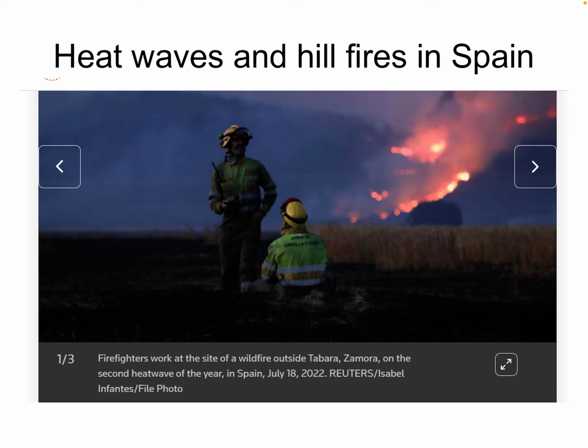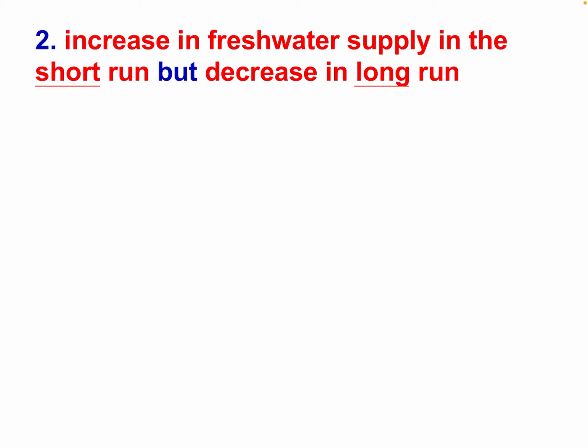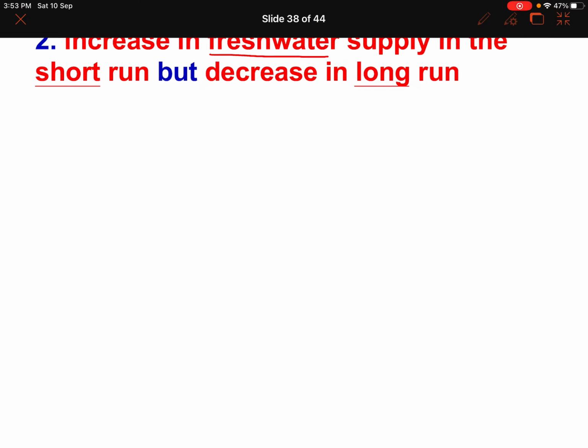I suppose you got all the notes on your hand. We just need to highlight the idea. The next one, please highlight, is the increase in fresh water supply in the short run. What does fresh water mean? It's the water that is used for irrigation and for drinking, the water that can be used by humans, for human use.